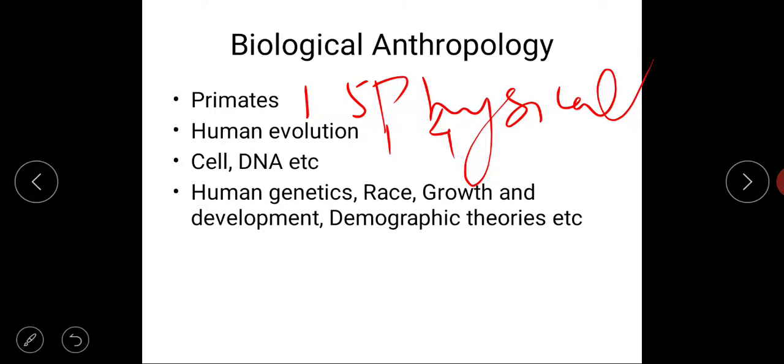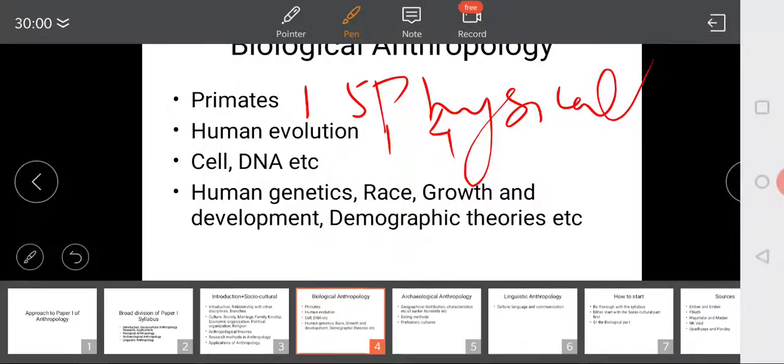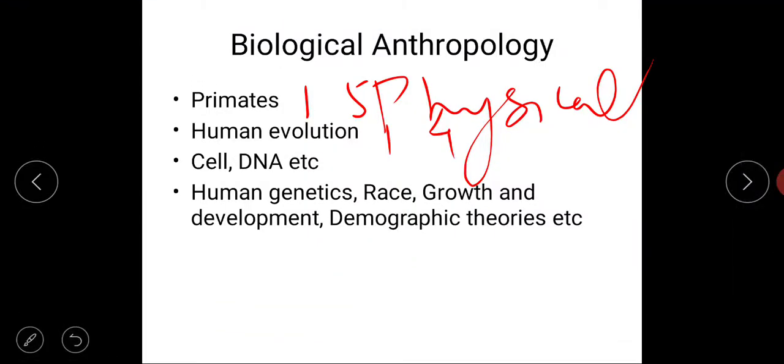And then the most important part of biological anthropology is these topics. Not only one topic, there are various topics in this: cell, DNA structure, human genetics, etc. Now, let me tell you, these are not at all difficult. Even I have not studied biology as a subject after class 10. So if I can understand, so can everybody else, right?